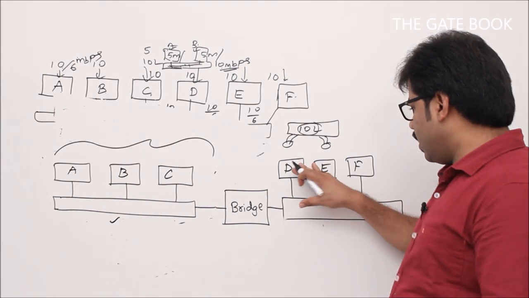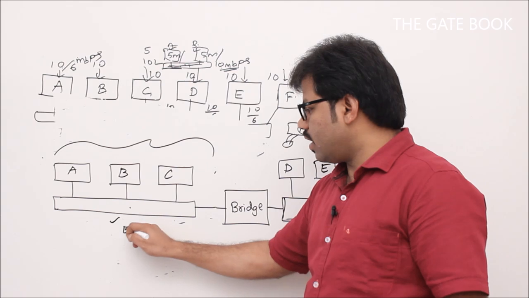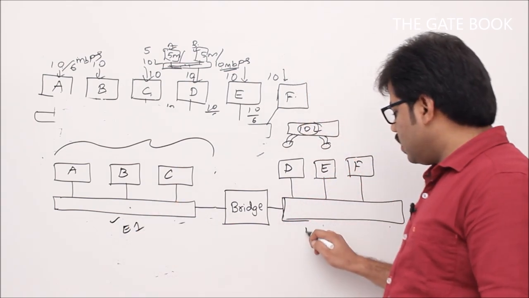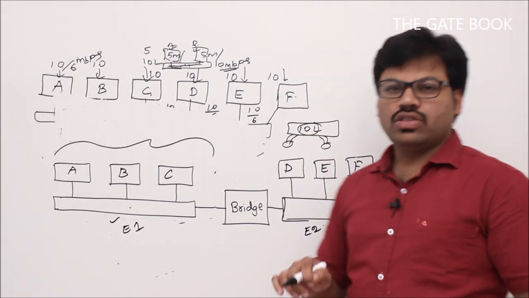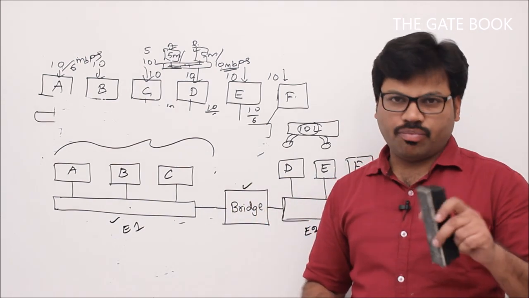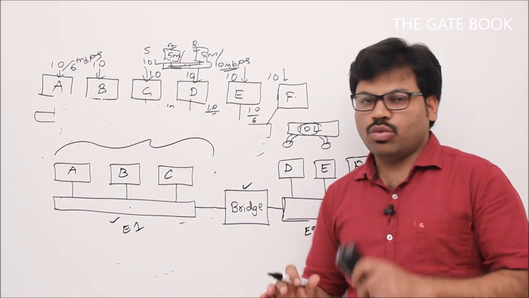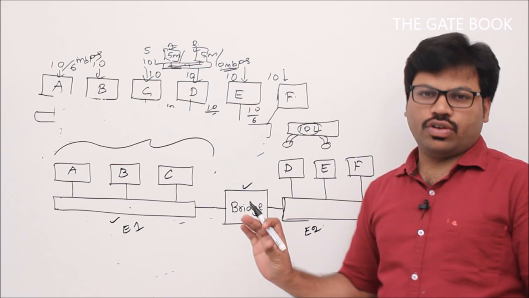Now again take 3 systems and using the bus topology connect them. So here we are implementing Ethernet. Let's say Ethernet 1, and this is Ethernet 2. In between we are keeping a bridge. I will tell you the properties of a bridge in a clear way and in depth. At this moment, let's try to understand what the bridge is going to do.